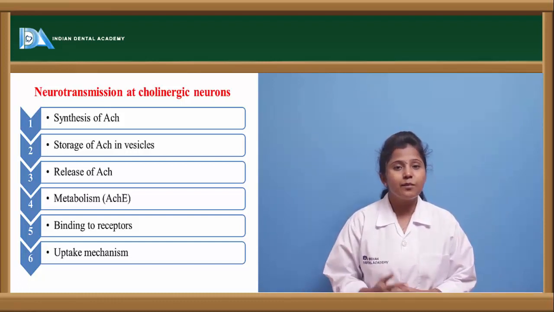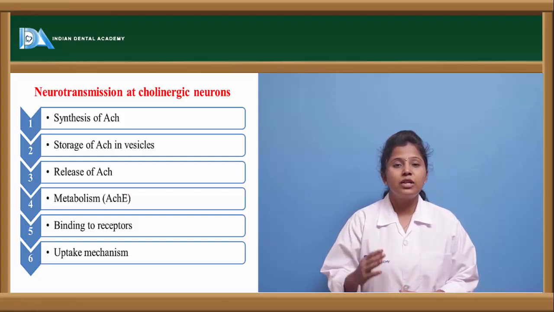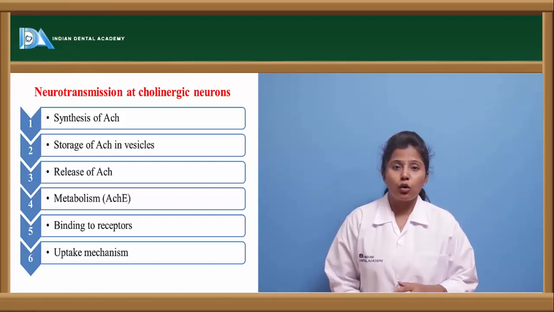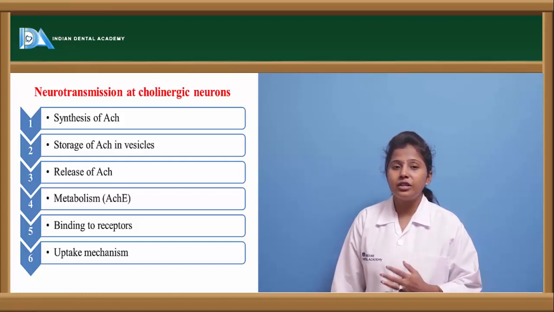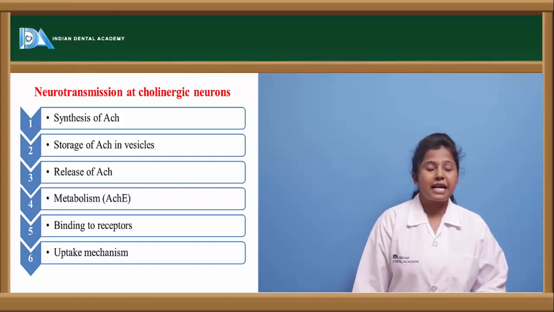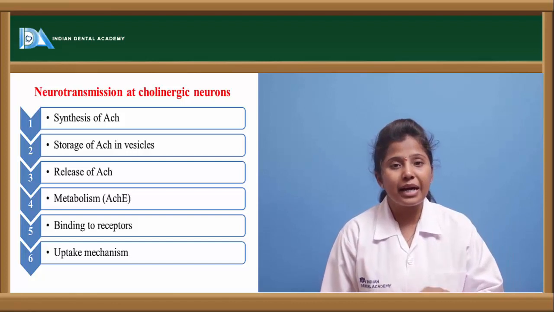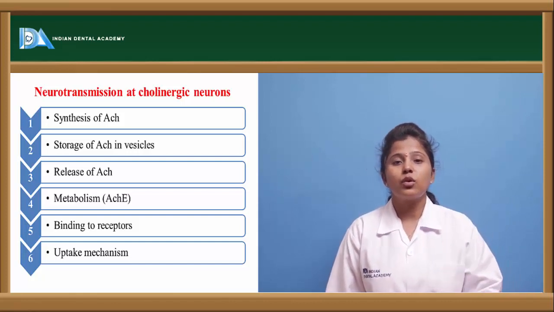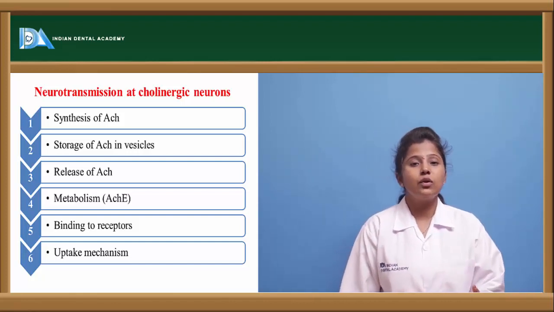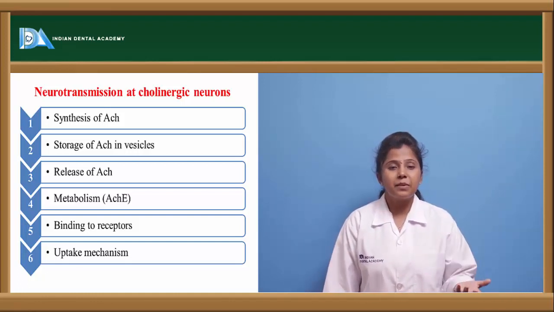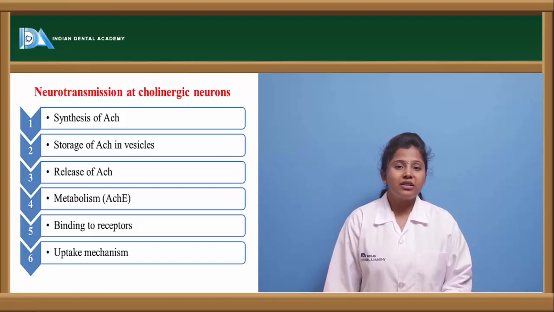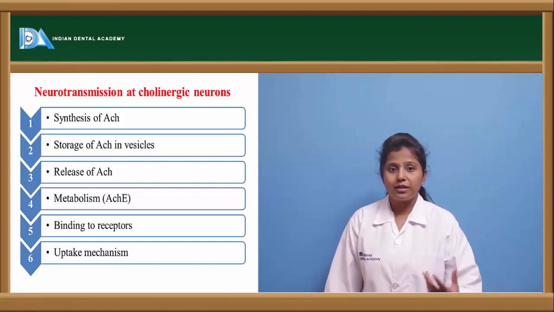This is the enzyme which metabolizes acetylcholine to acetate as well as choline. After that, it binds to the cholinergic receptors and exerts its actions. After the binding of acetylcholine to the receptors, the leftover acetylcholine molecules undergo reuptake. With this reuptake mechanism, the acetylcholine is taken back from the synaptic space.